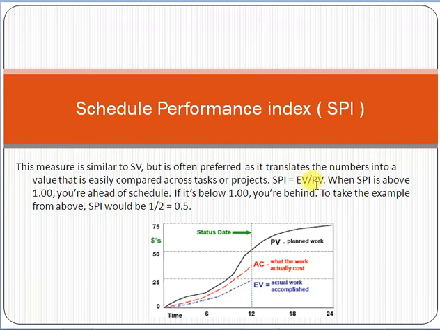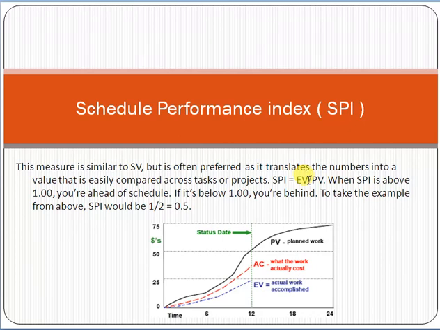What actually you have achieved, divided by the planned value. So whatever you have achieved in actual, divided by whatever you have planned. It is basically the ratio between what you have achieved and what you have planned.